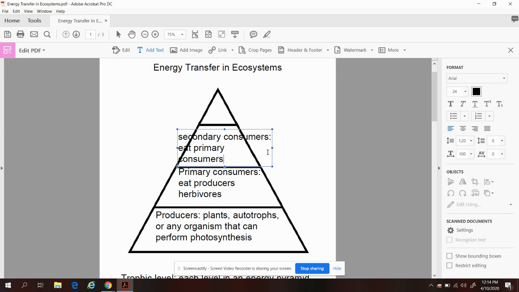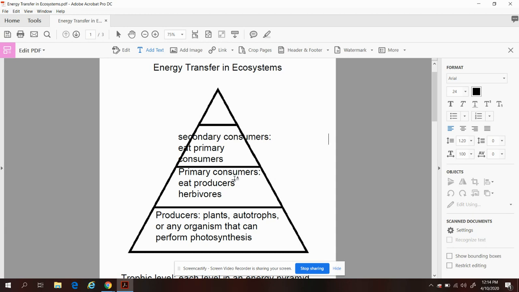Here's a little bit of a misconception: that if an organism belongs in this secondary consumer category, it cannot also belong in the primary consumer category. That's not true. They can. Think about organisms that eat both plants and animals. If they're eating an animal, then they're going to be in the secondary consumer level. But if they're eating a plant, then they're going to be in this primary consumer level. Okay, so they could be in either one.